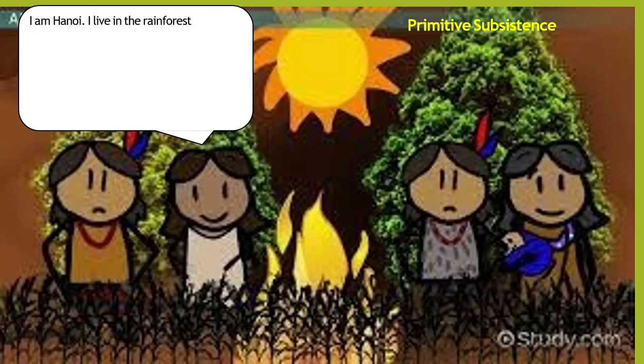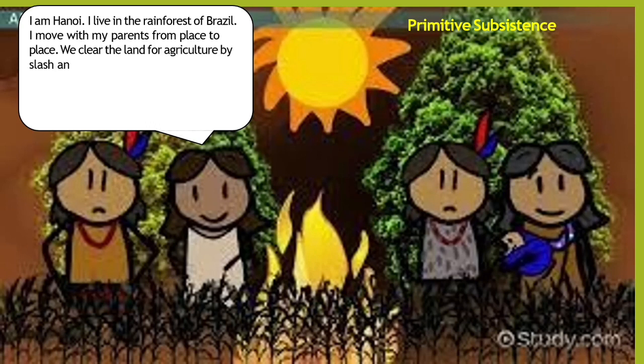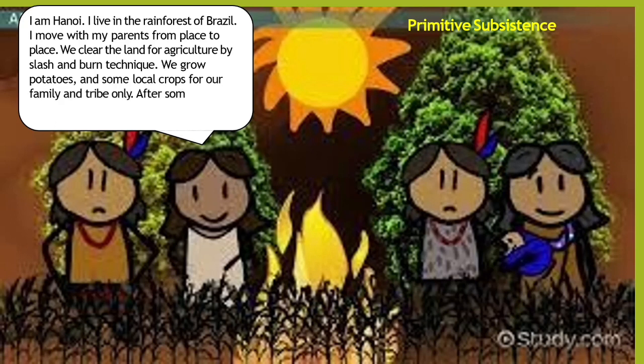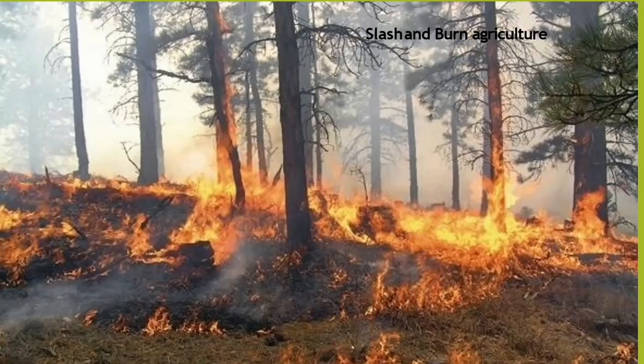So we are going to talk about primitive subsistence farming. Here is another story, related to Hanoi. She lives in the rainforest of Brazil, and she moves with her parents from place to place. We clear the land for agriculture by the slash and burn technique. We grow potatoes and some local crops for our family and tribe only. After some time we leave the land and move on. So that process is also known as slash and burn agriculture.